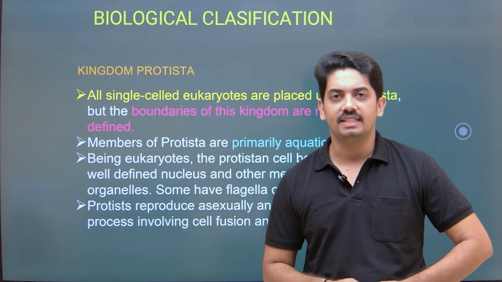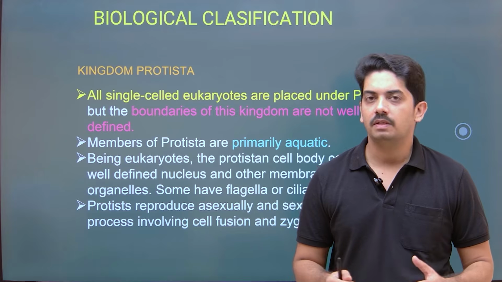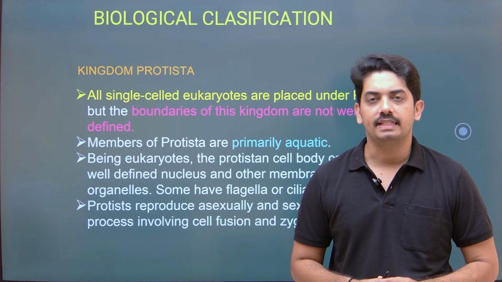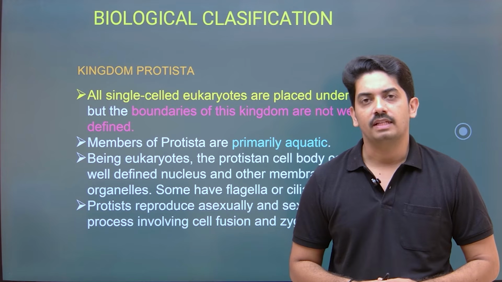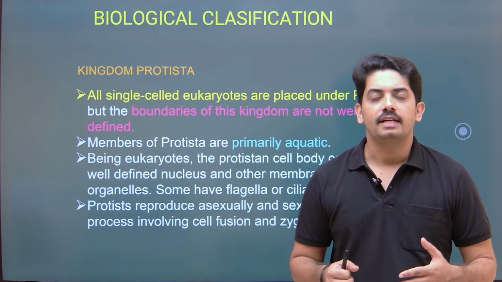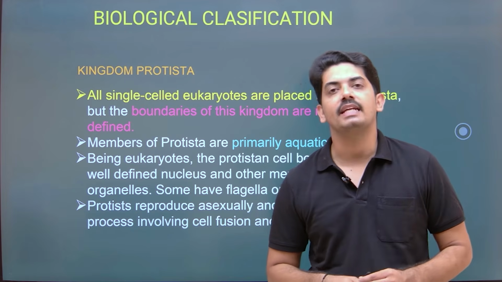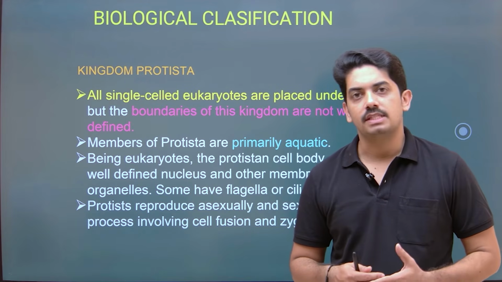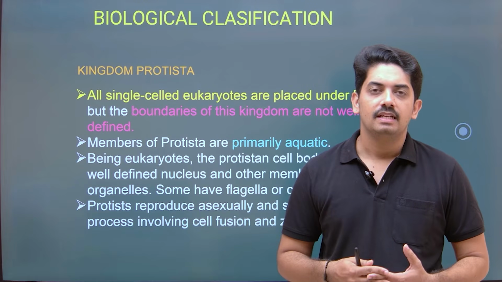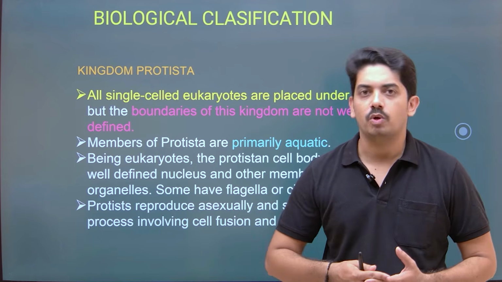Let us continue with the topic, kingdom Protista. So far we discussed kingdom Monera, where we covered the body organization, cell structure and types of bacteria. All these things we studied. Similarly, in kingdom Protista, we are going to discuss its habitat, the type of cell and the different classification observed in the kingdom Protista.